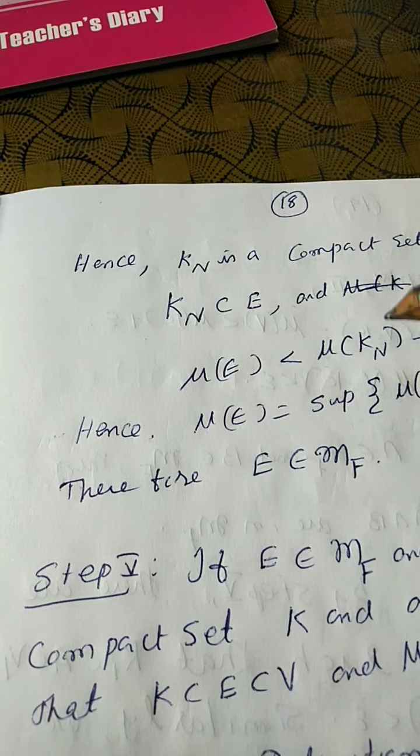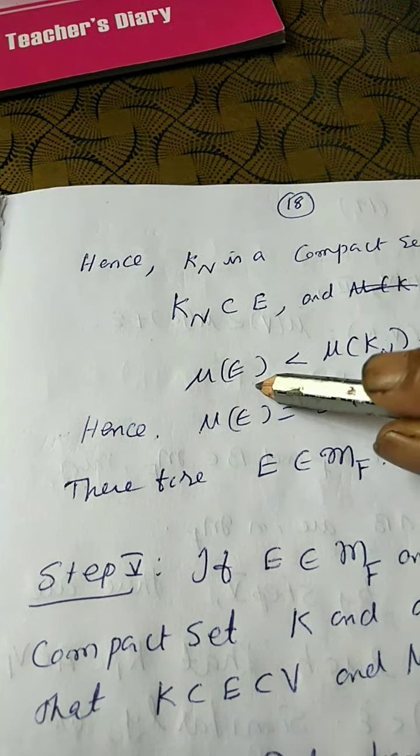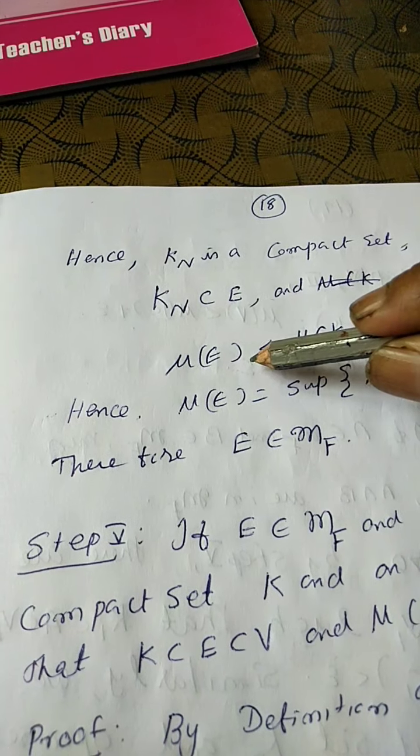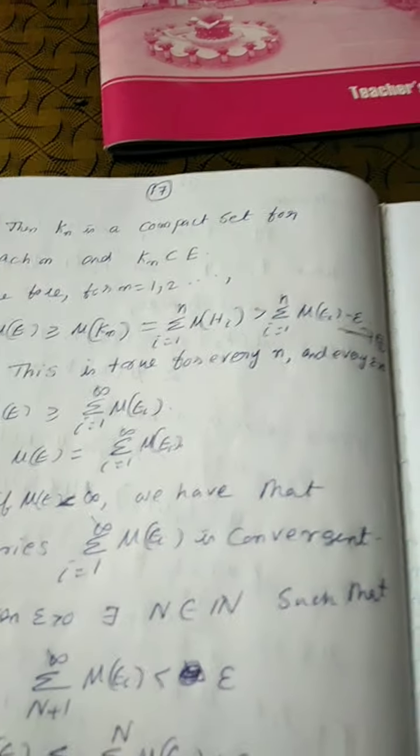Hence, we have shown that mu of E is equal to the supremum of mu of K such that K is contained in E and K is compact.